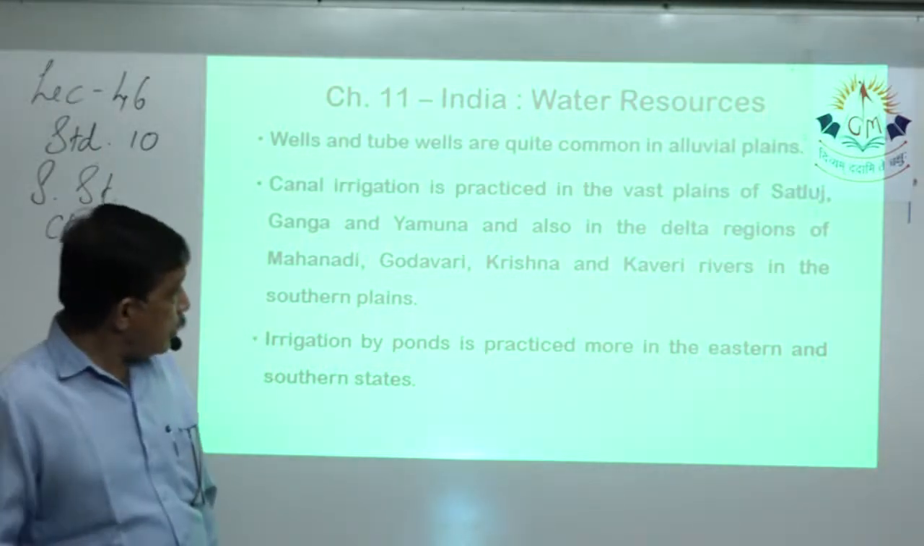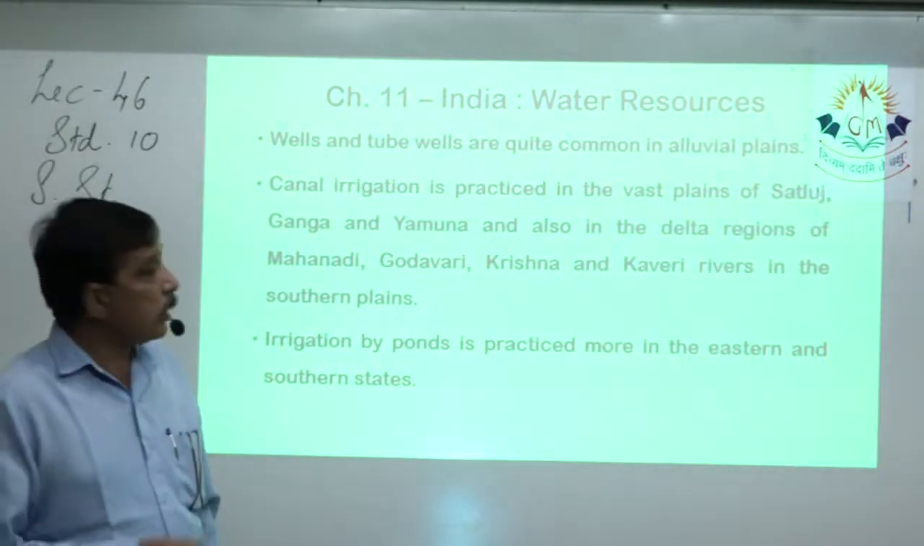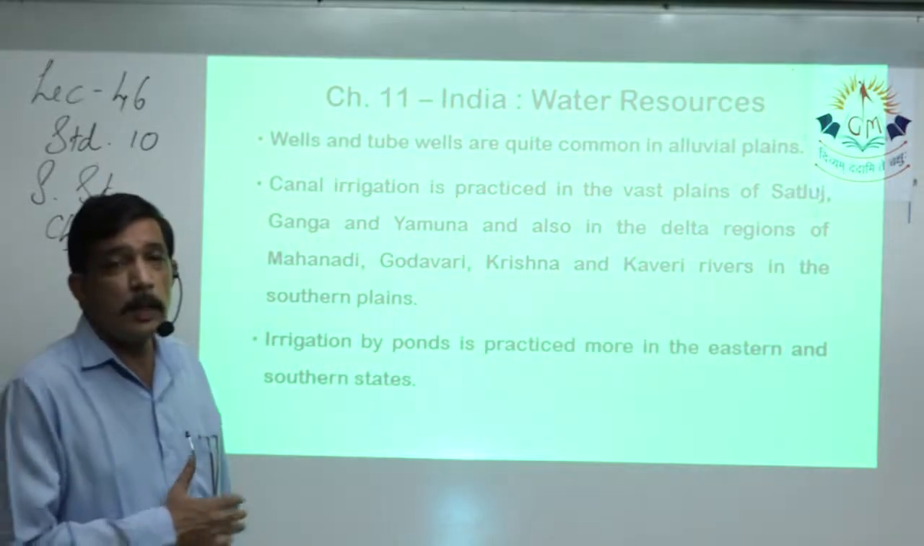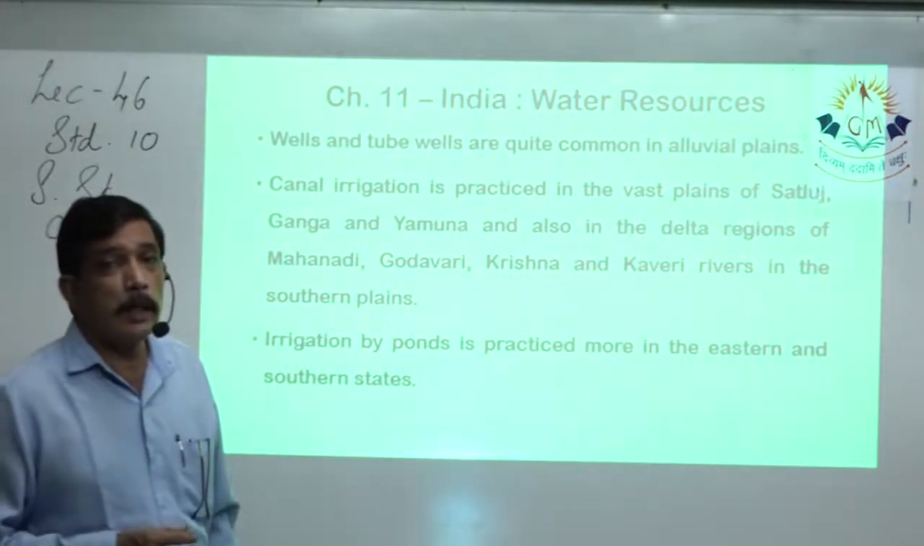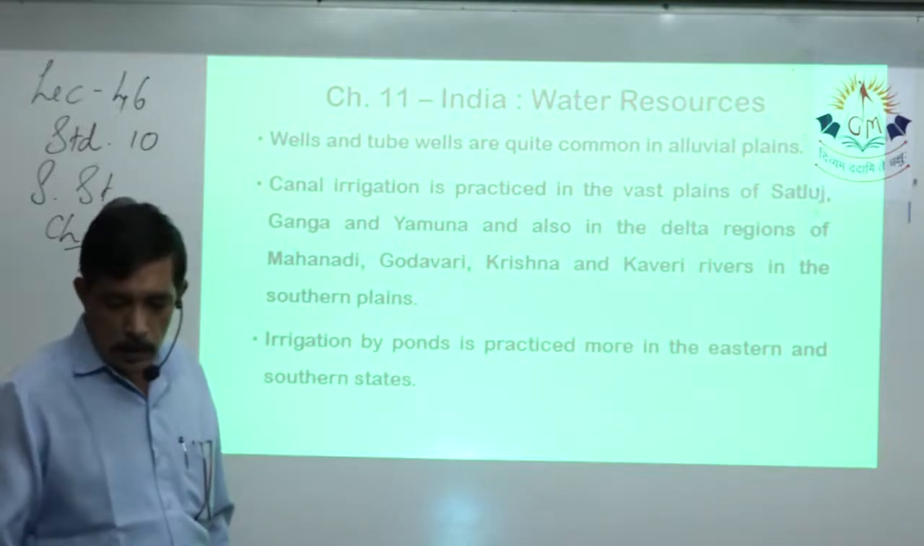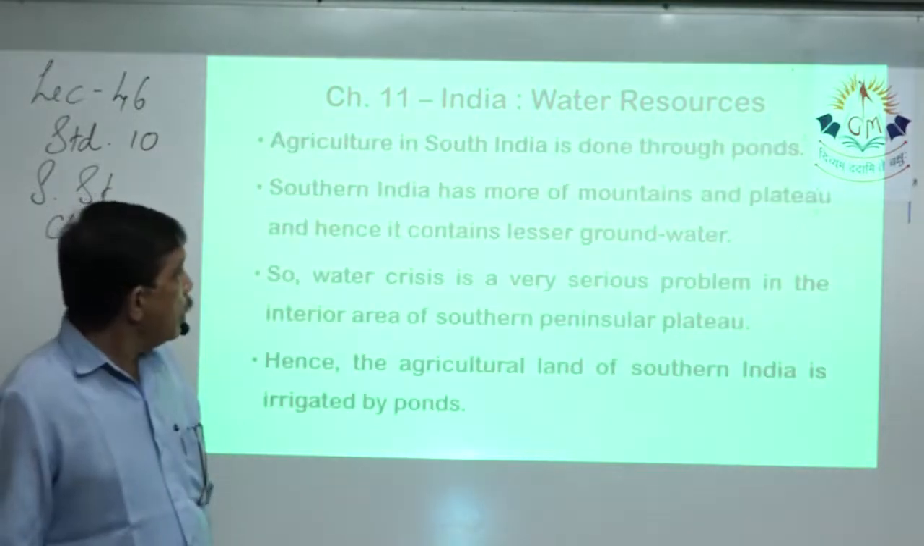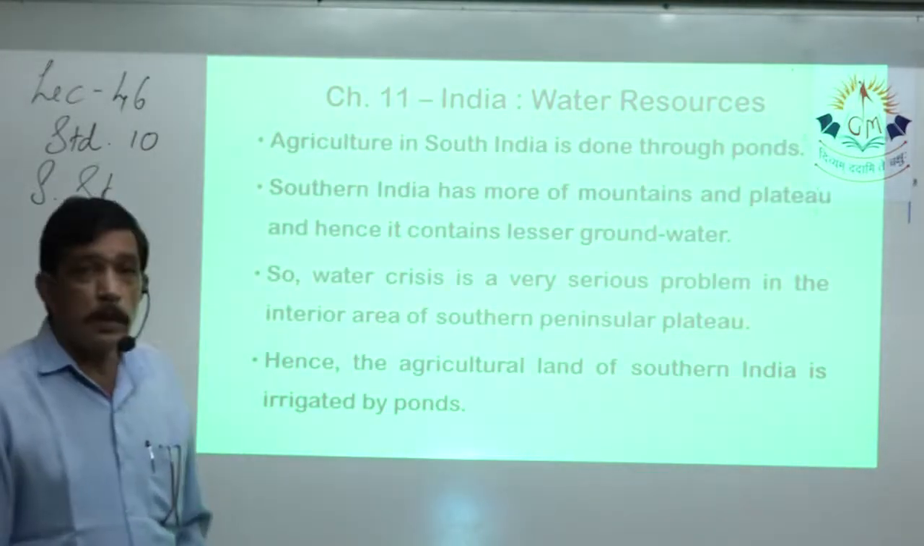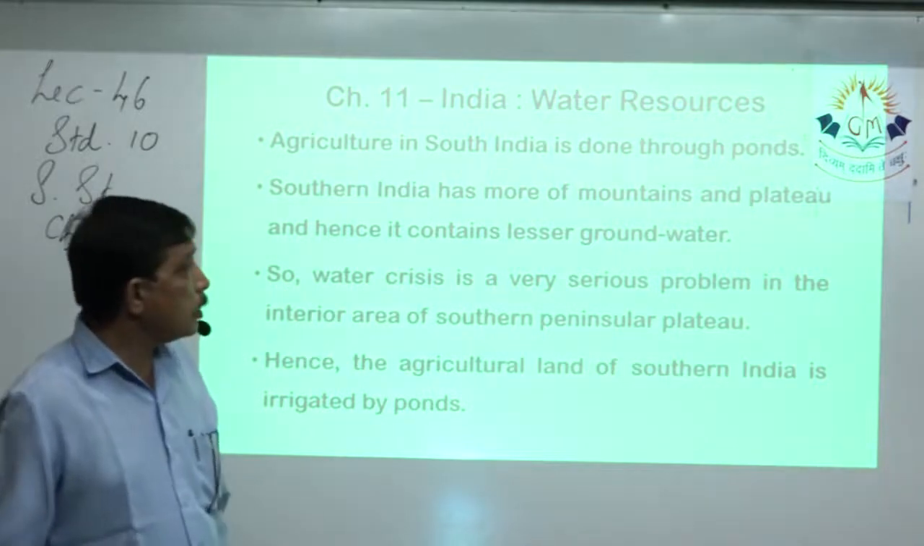Canal irrigation, as we discussed, is practiced heavily in the Satluj area and the whole of the Indo-Gangetic area where a canal network is there. Agriculture in South India, as we discussed, is done through ponds.